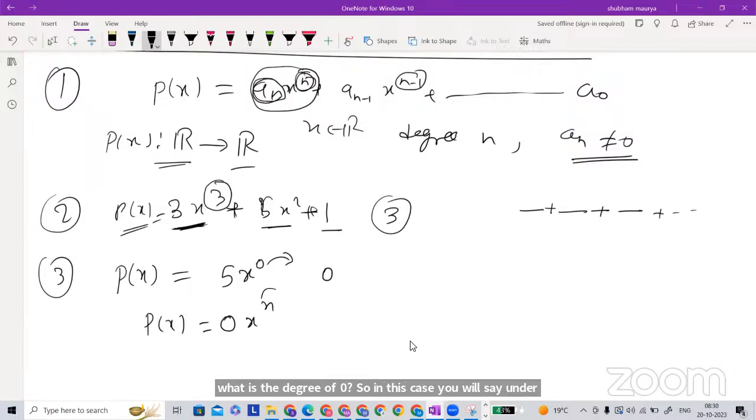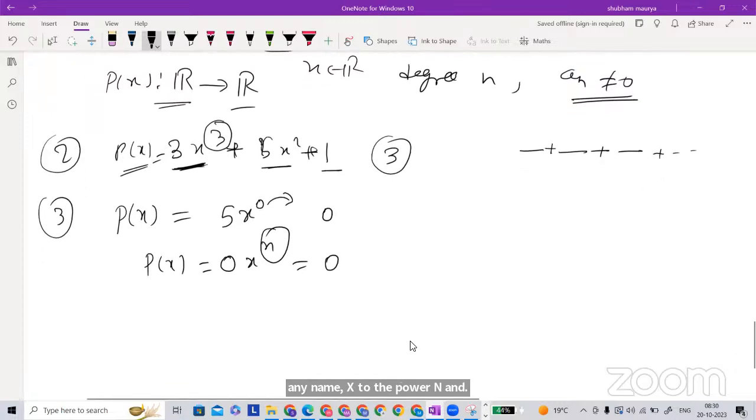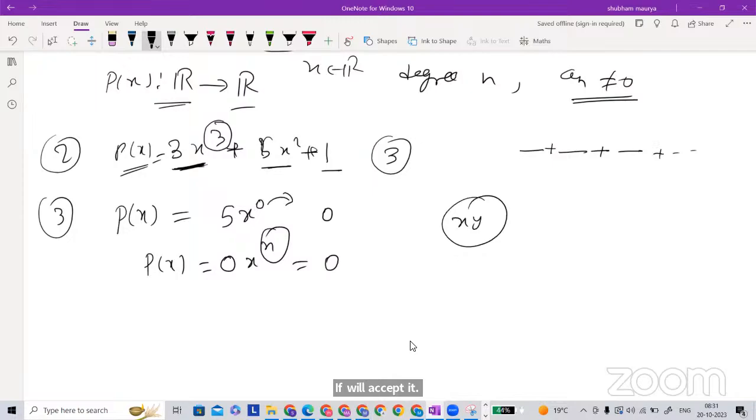Undefined, yeah. As you can give any name x to the power n, and it would accept that. Sir, if it is only written xy, it is a monomial, no? If it is xy, this is a monomial. Monomial or binomial is based on the plus or minus: what terms are added. With the sign plus and minus only, not with multiplication. So any single constant like 5, 0, 1, 2 is a monomial. So the degree of 0 is not defined here.